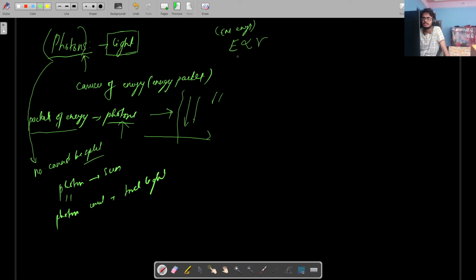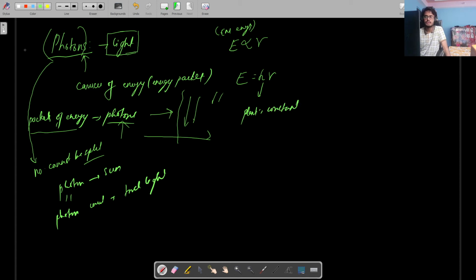Frequency. So energy is always dependent on the frequency of light, right? If frequency is more, energy is more. If frequency is less, energy is less. And to remove this proportionality sign, we put a constant, and that constant is known as Planck's constant.